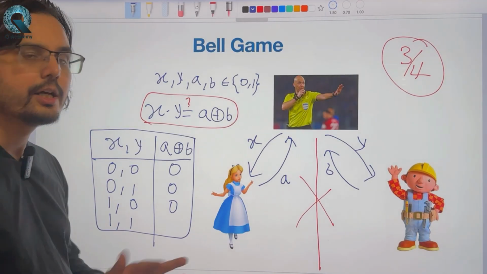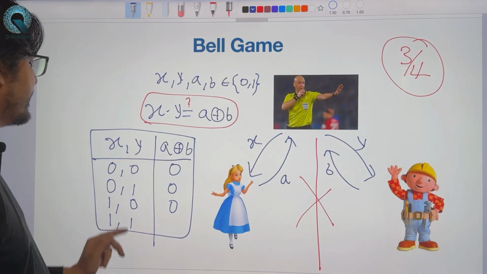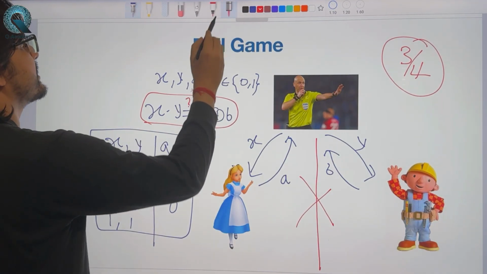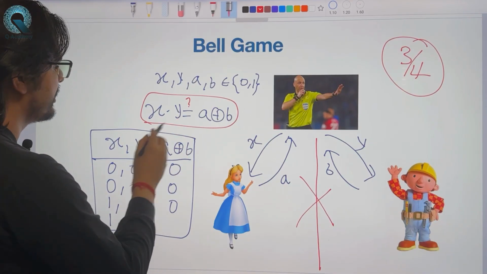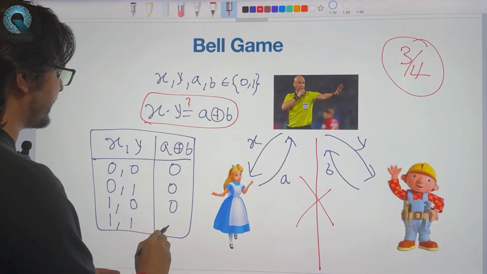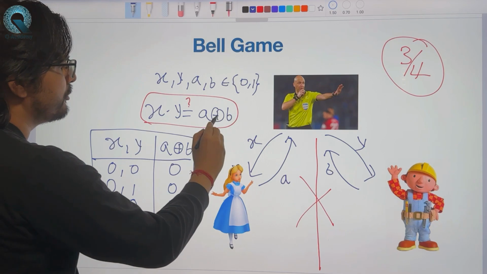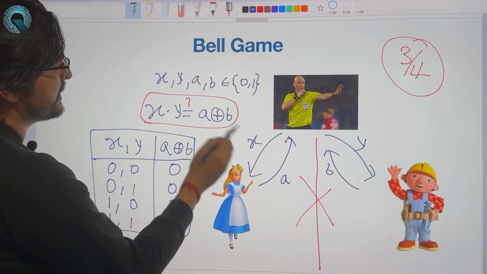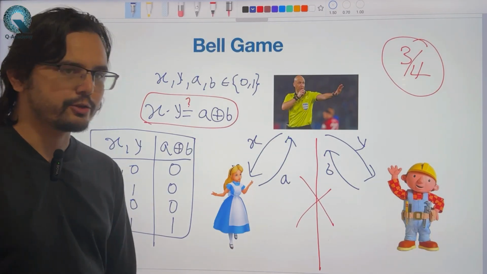On the other hand, when X is equal to 1 and Y is equal to 1, then X dot Y is 1, because 1 dot 1 is 1. So basically A plus B has to be equal to 1. Notice that when I write plus here, it's basically modulo 2 addition. That's what we are talking about.